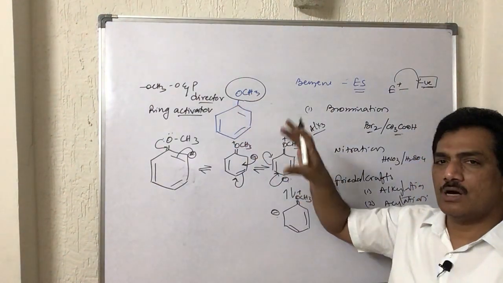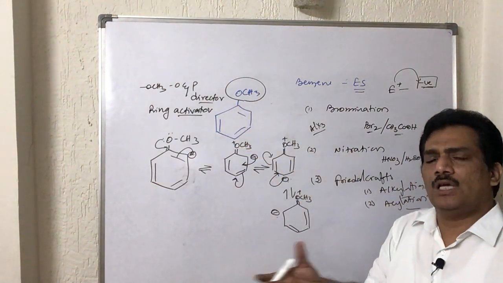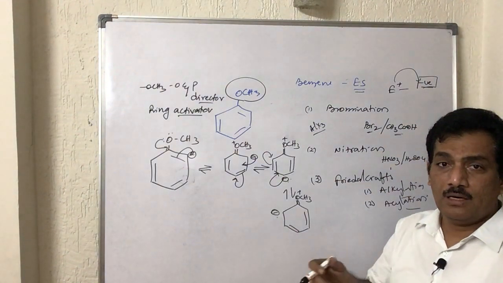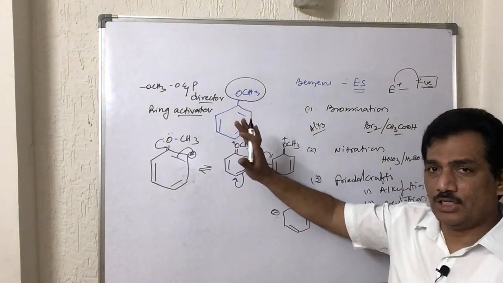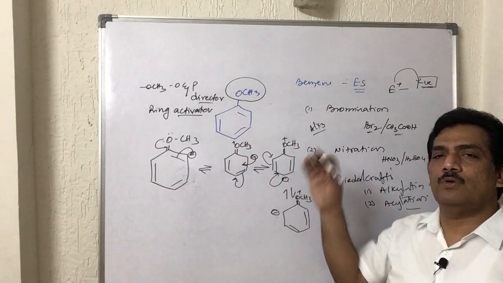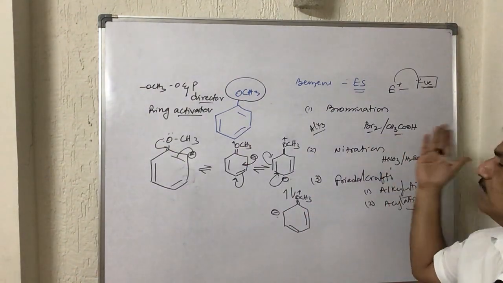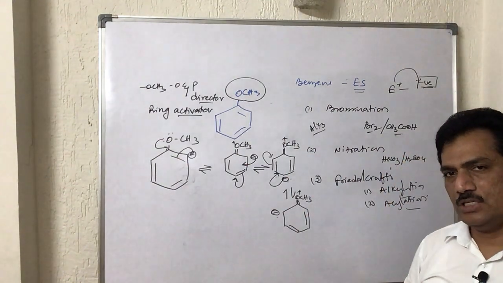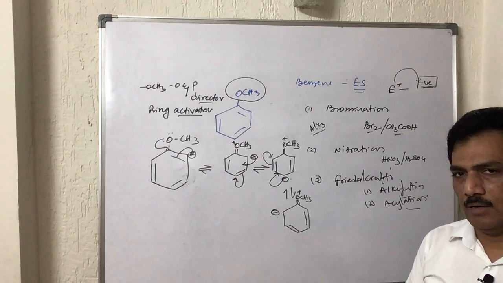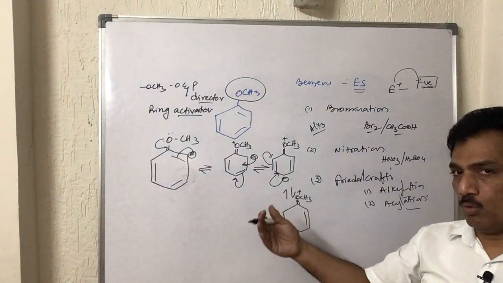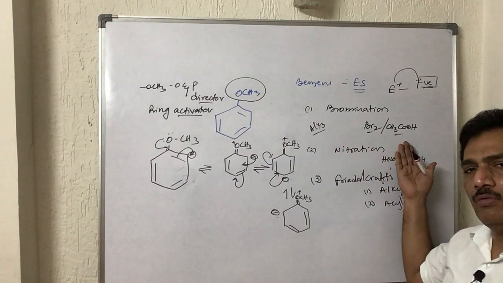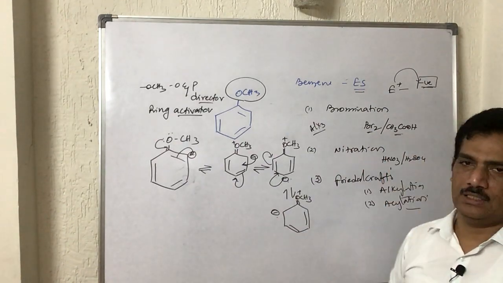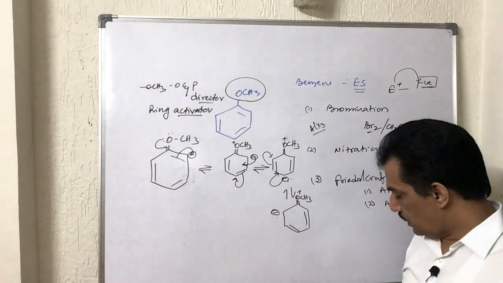If the benzene ring is not getting sufficient activation, then we can use a Lewis acid. But here its activation is sufficient. That's why instead of Lewis acids, we are using a polar solvent like CH3COOH. I think now you got the idea. So when activation is more than expected, we need not use these Lewis acids. Clear? That is the reason.